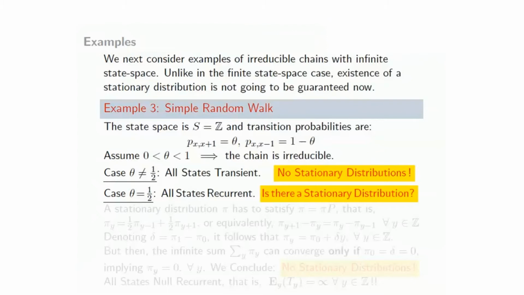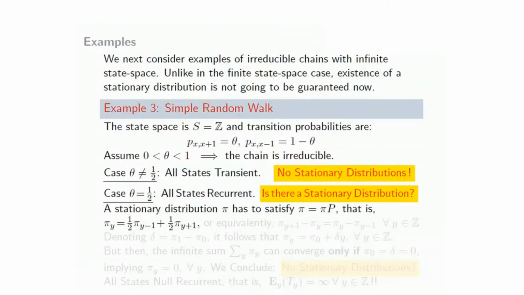Of course, in this case all states are recurrent, so there still is this question, is there a stationary distribution? Of course, we know that there would be if the states were positive recurrent, but not if they were null recurrent, and directly deriving that would be difficult. So let's straight away try to see if there is a stationary distribution. That will answer also the question of whether states are positive or null recurrent.